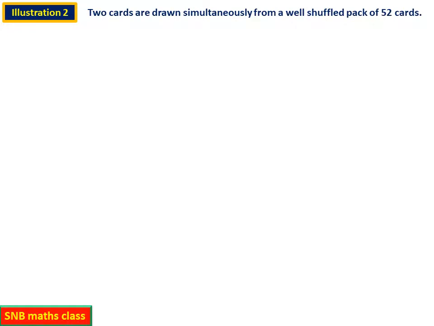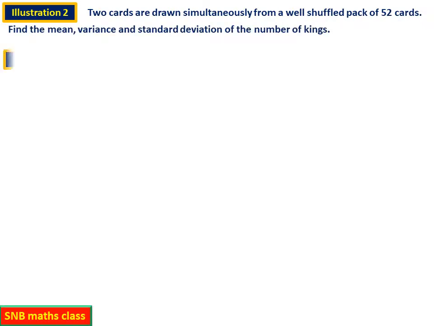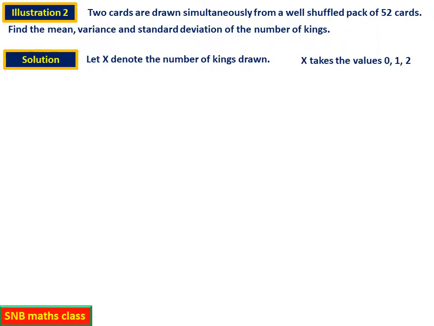Now illustration 2. Two cards are drawn simultaneously from a well shuffled pack of 52 cards. Find the mean, variance and standard deviation of the number of kings. So here X denotes the number of kings drawn. In a pack of cards there are 4 kings. X takes the value 0, 1, 2 because only 2 cards are drawn.